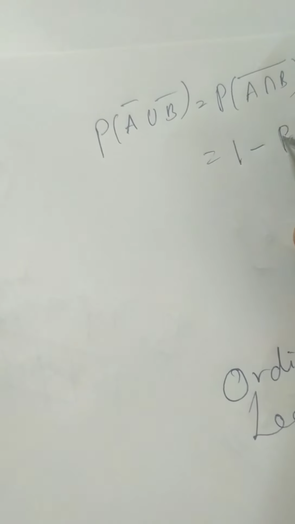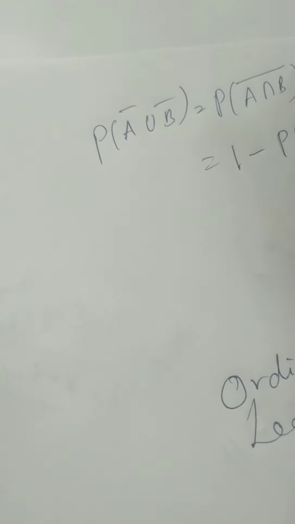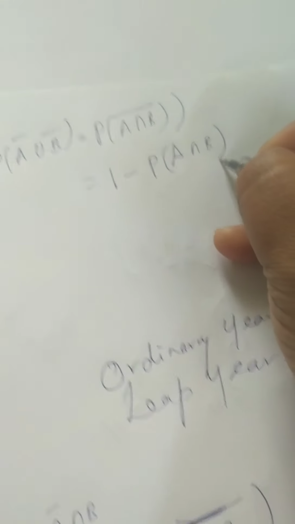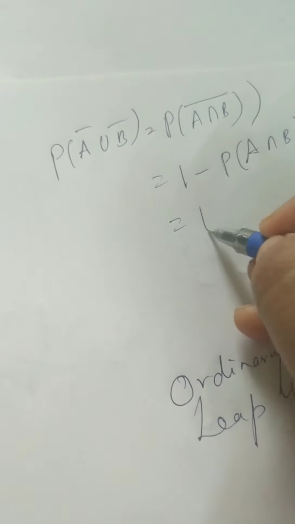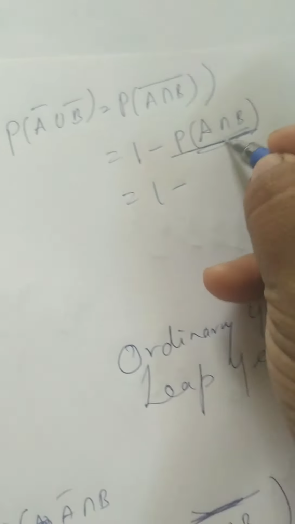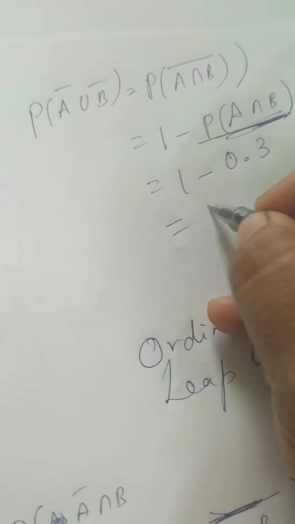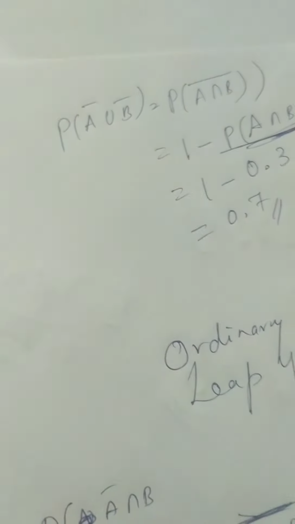This can be written as 1 minus, now I want to remove this bar, so 1 minus probability of A intersection B. Already you know what is the value. This is already given in the question, it is 0.3. So 1 minus 0.3 you will get 0.7. So this is your answer.